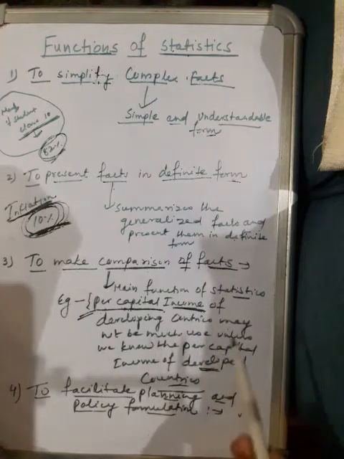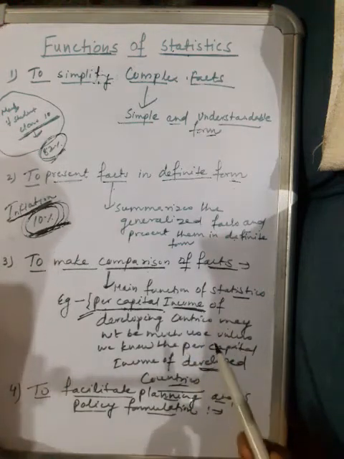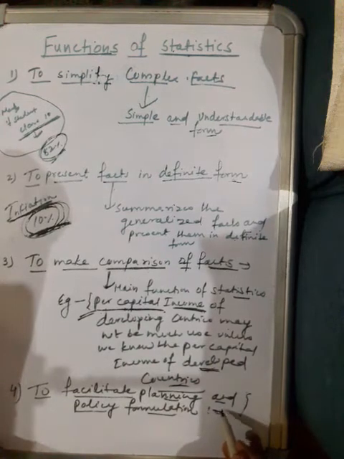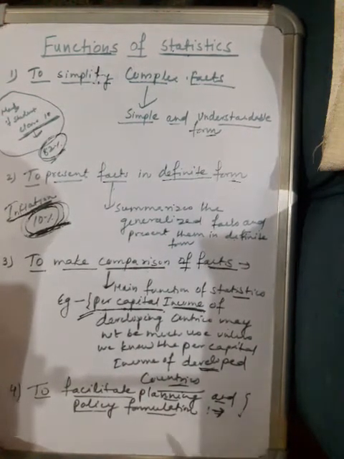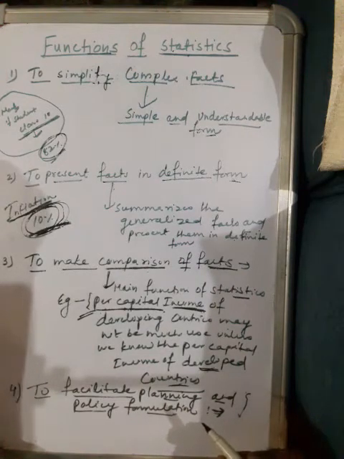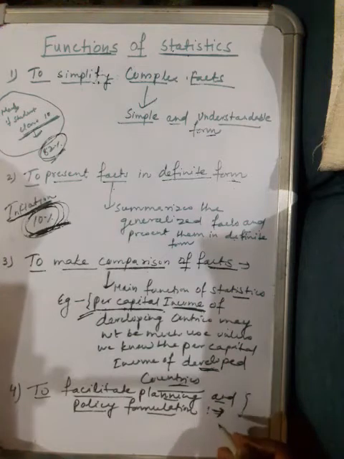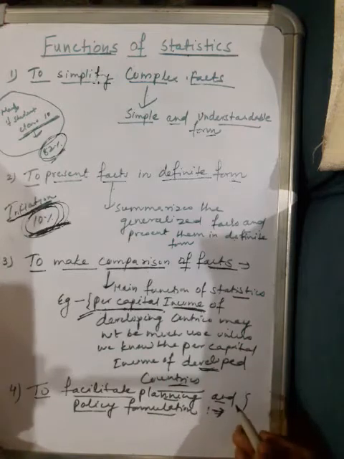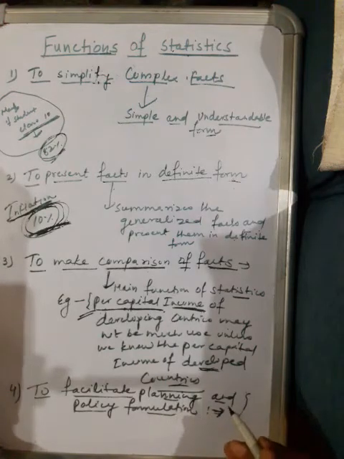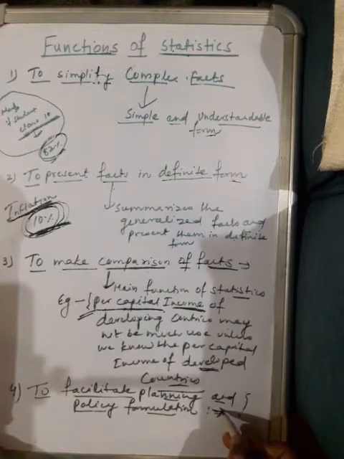Likewise, for a businessman, statistical data helps in planning. If the businessman knows the aggregate demand in the economy for their goods, according to that data the businessman can plan for production.